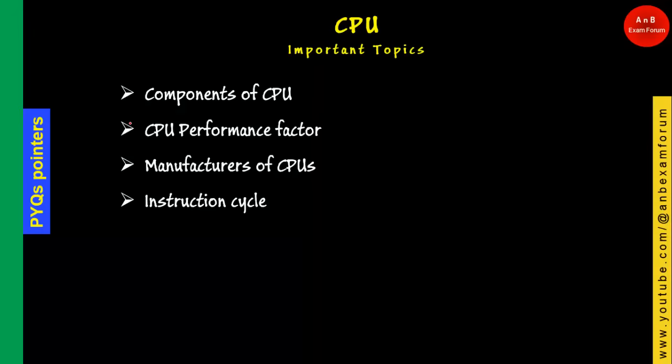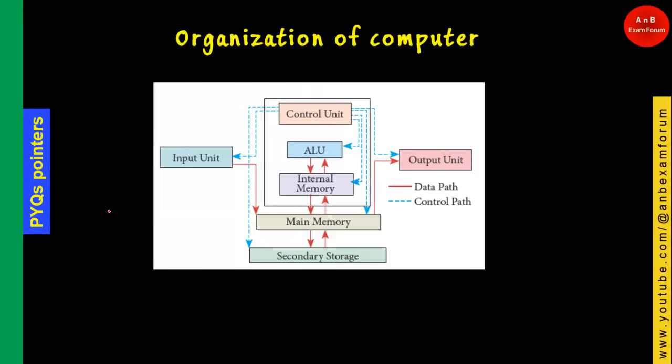Let's see the next topic. The next topic is CPU, and in this particular chapter these are the important topics. So we have seen in the organization of computer that a computer is made up of 4 units, namely input unit, output unit, memory unit, and the central processing unit, CPU. And in today's chapter we are going to see the central processing unit, that is CPU.